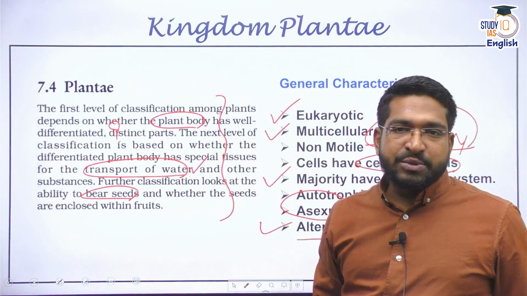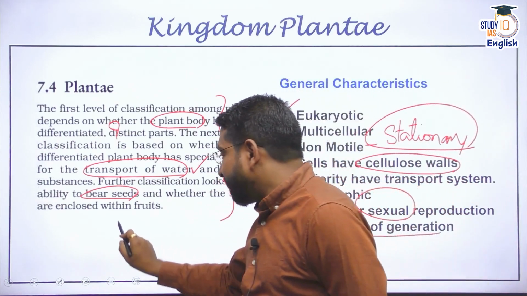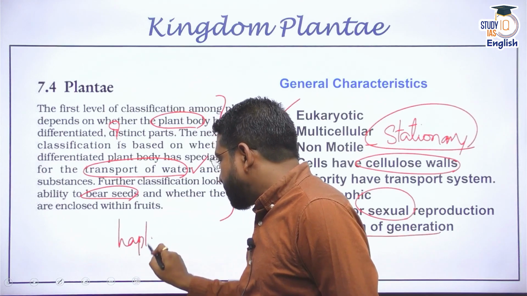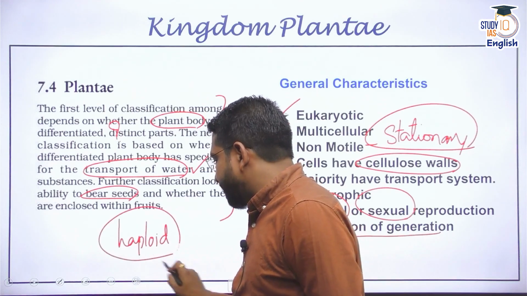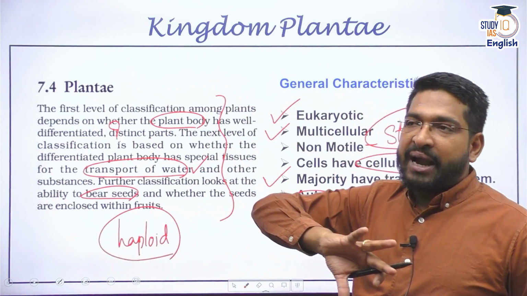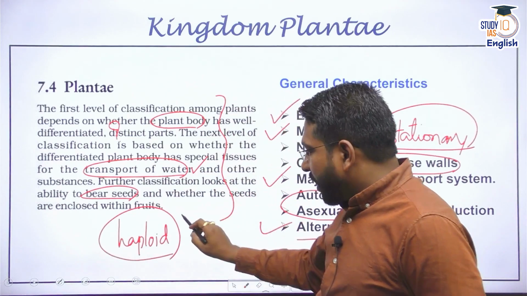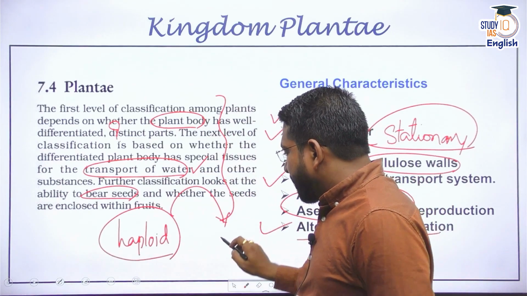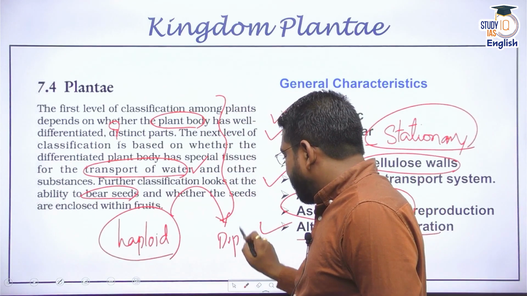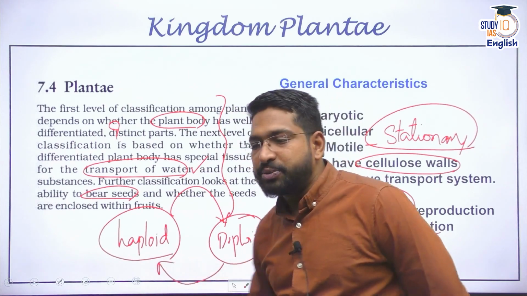If it is reproducing asexually, it will have haploid cells. But alternation of generation means plants are able to alternate between sexual and asexual reproduction. At one point of time they will have haploid cells, and at the other point they have diploid cells, and we will see some sort of circulation between these things.